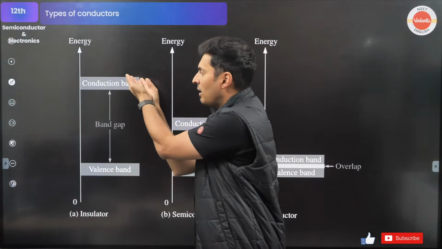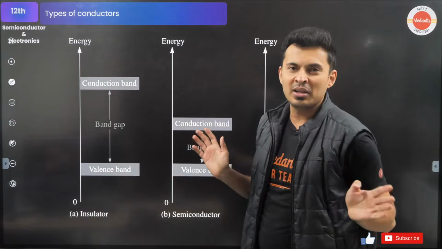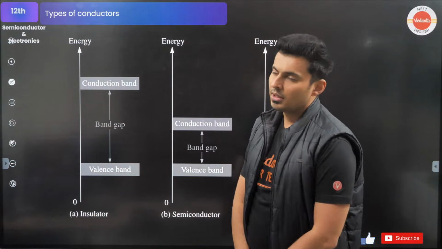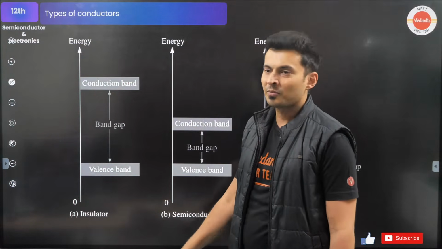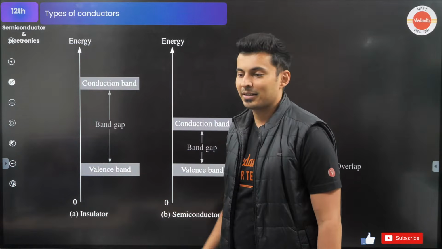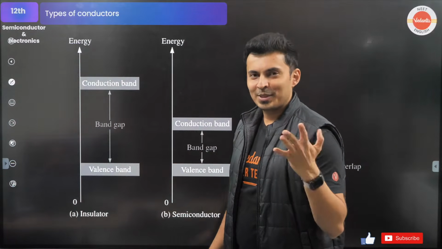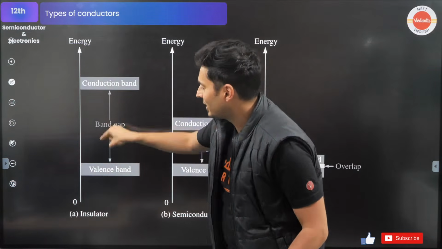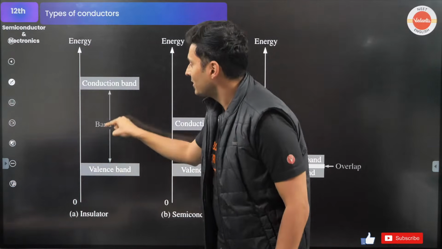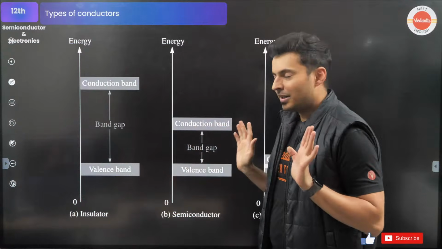From sleeping to awake, it's a lot of energy. Nobody is waking up. You will not go into the conduction band. In that case, you are an insulator. No matter how much energy you give, it doesn't go. Push the electron, it will go like this and come back. Okay, got it? Very good.